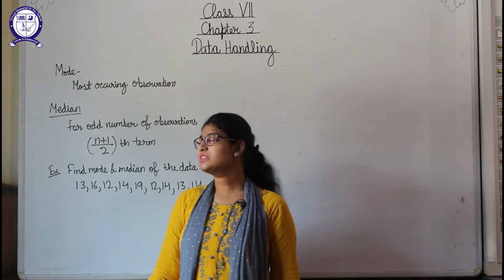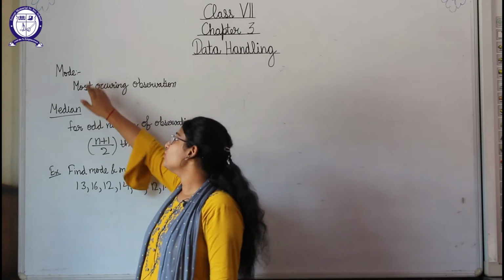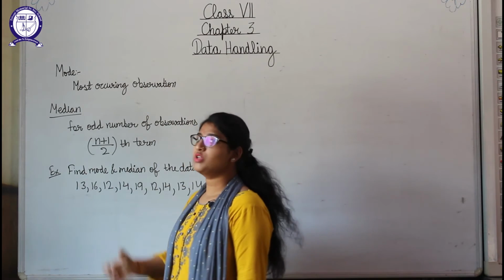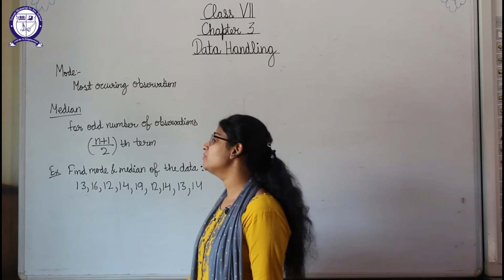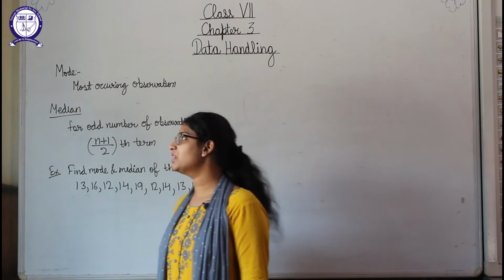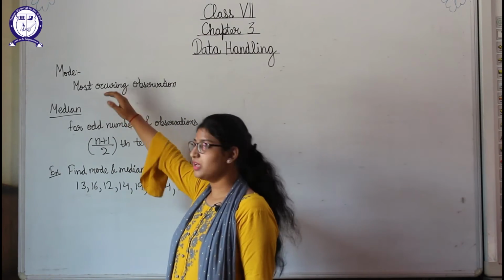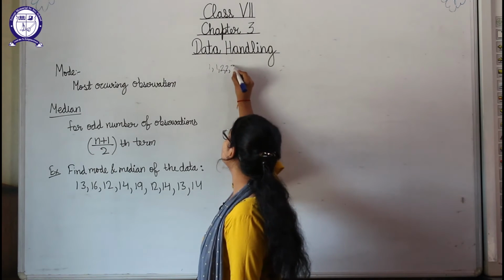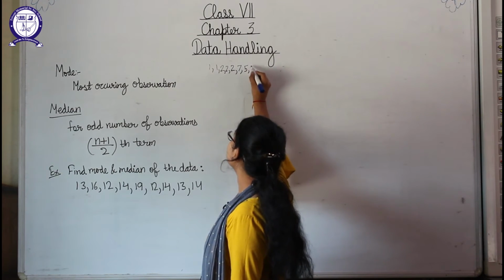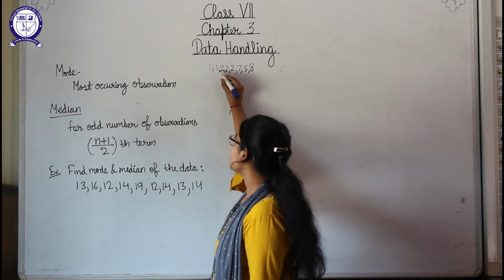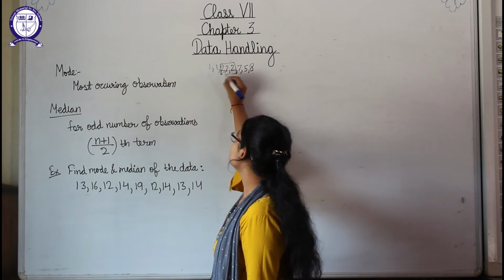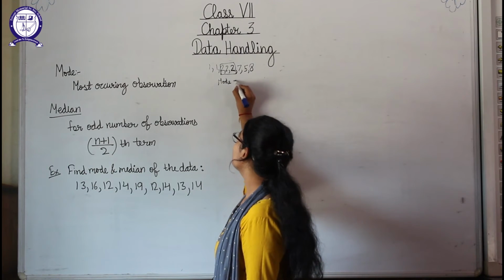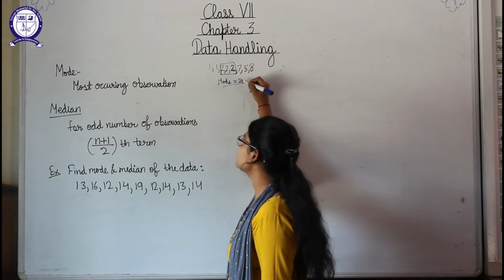Now students, our next topic is mode. What is mode? Most occurring observation. Most occurring observation means from the numbers, the number which occurs most of the time will be the mode. Suppose data is given to you like 1, 1, 2, 2, 2, 3, 7, 5, 8. If you check, 2 is occurring 3 times, meaning most of the time 2 is occurring here. So the mode for this data will be equal to 2.